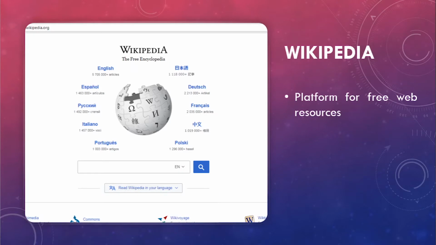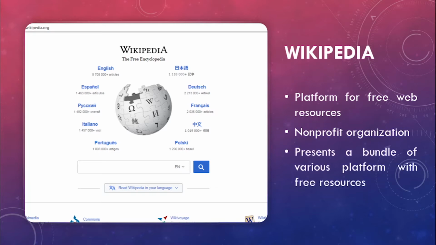As we know, Wikipedia is the platform for free web resources. Free content is available in the public domain. Wikipedia is a non-profit organization which provides free content, free knowledge in the public domain. It consists of a bunch of various platforms which provide different kinds of resources.